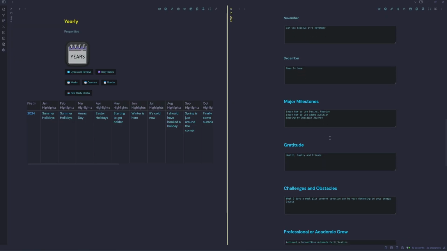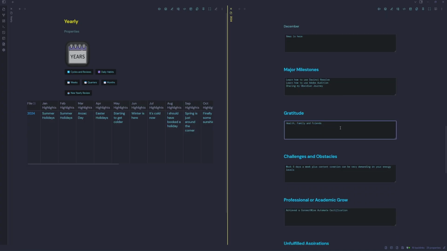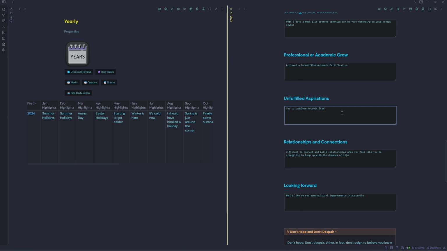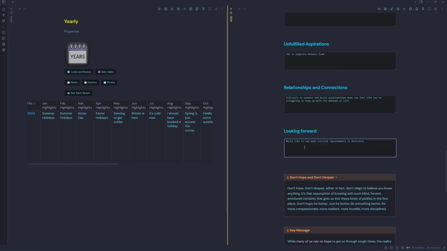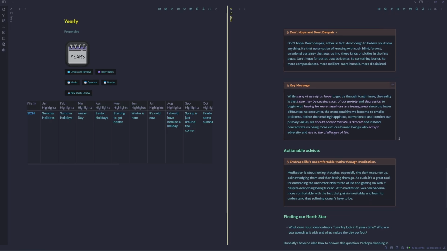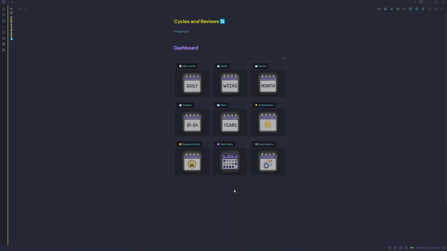You can put your major milestones in here, gratitude, challenges and obstacles, professional and academic growth goals inside this field, unfulfilled aspirations, anything you want to list about relationships and connections, looking forward into the future, a little note. And you can even put a key message at the bottom as a little reminder each year before going into the next year.